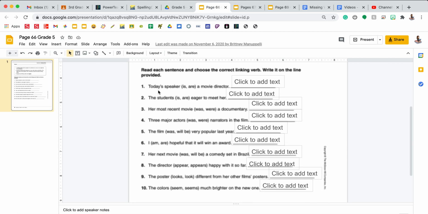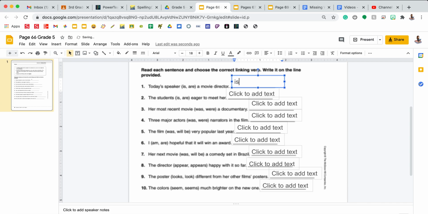The directions on this page state to read each sentence and choose the correct linking verb. Write it on the line provided. Number 1, today's speaker blank a movie director. We need to choose between today's speaker is or today's speaker are. Because speaker is singular, I'm going to choose is. You will finish this page with the same directions for 2 through 10.